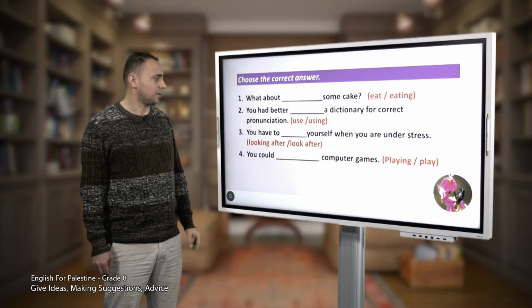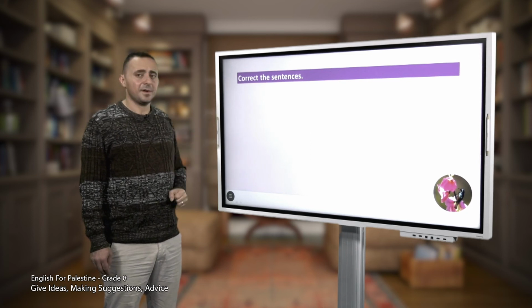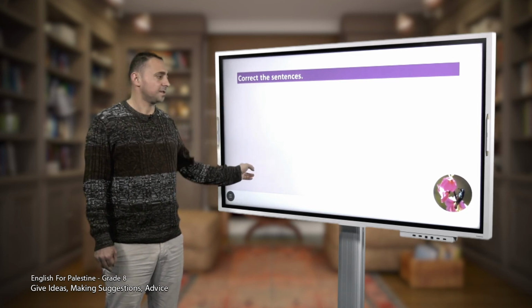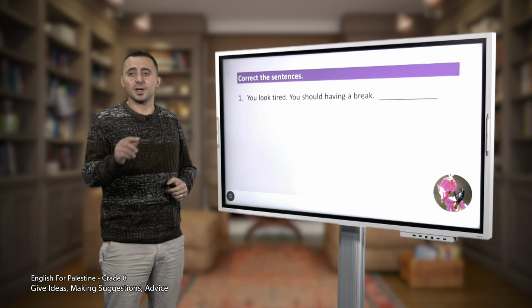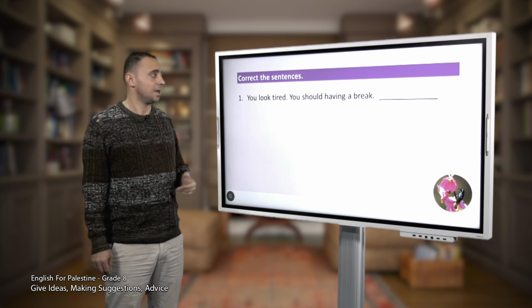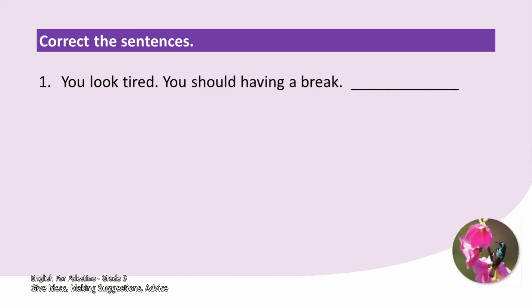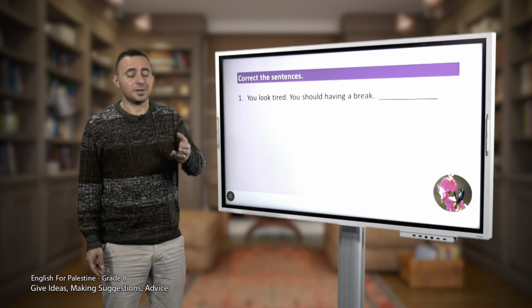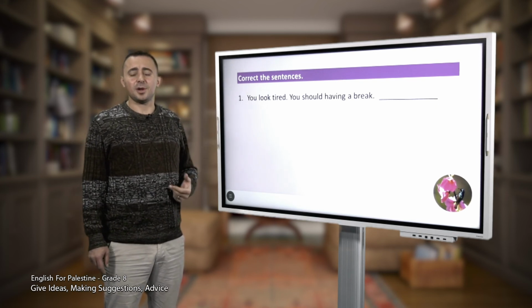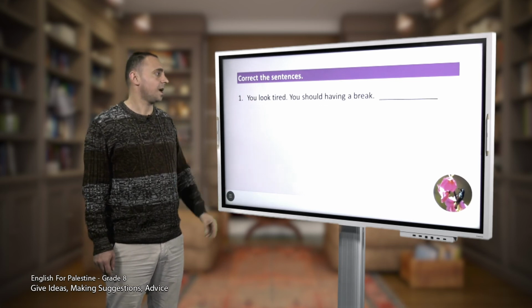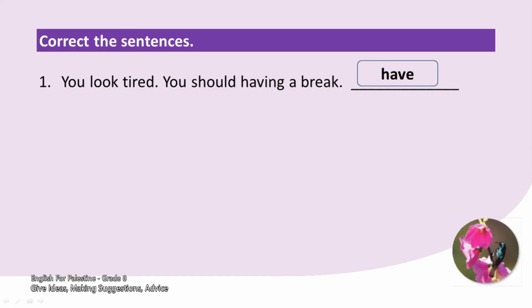That's fine. Let's continue. So here we have another activity and we have sentences and each sentence has a mistake. We are going to correct the mistakes in the sentences. Let's read number 1. You look tired. You should having a break. Now, dear students, where is the mistake in this example? Very good, it's having. So what do we say? Having or have? That's right, we say have. So the mistake here is having and the correct answer is have.